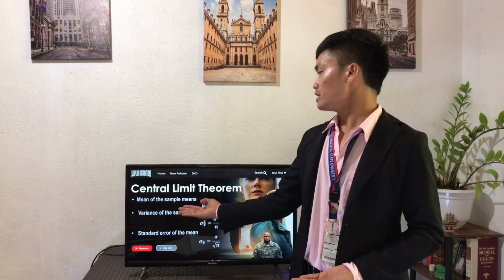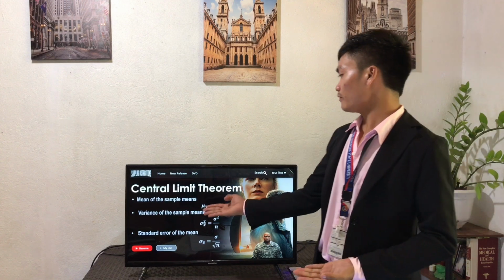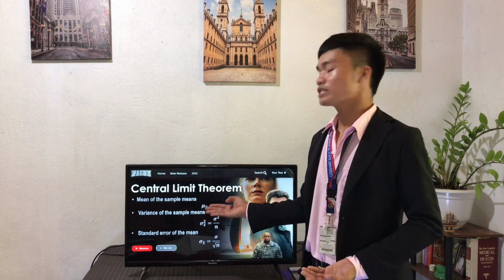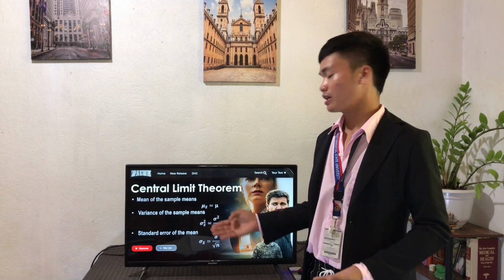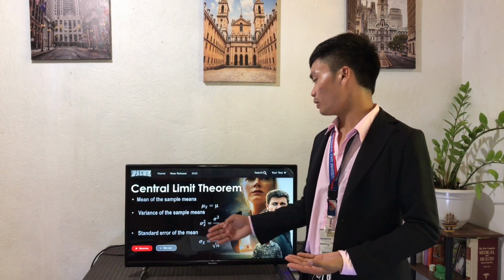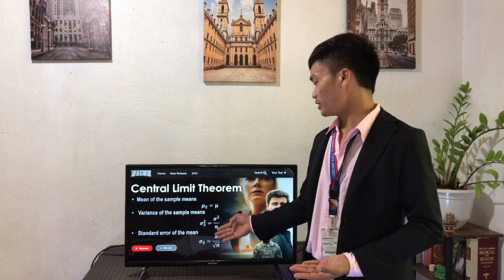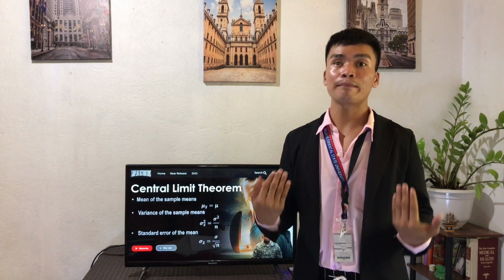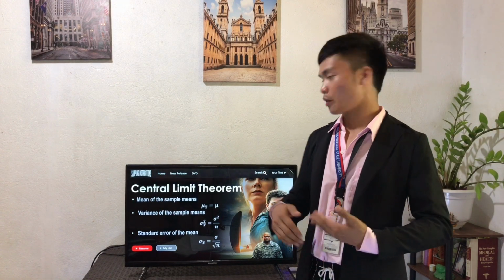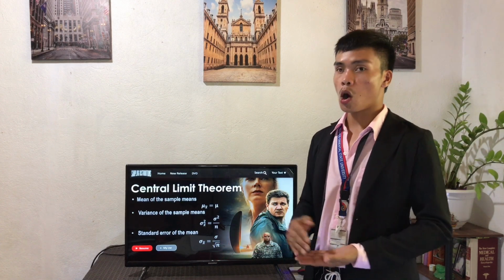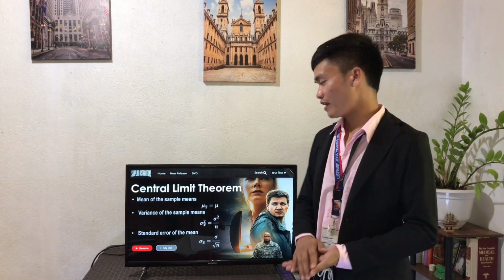First, mean of the sample means. So the mean of the sample means is represented by the equation mu sub x bar is equal to mu. Second, the variance of the sample means is represented as sigma squared sub x bar is equal to sigma squared over n. Then, the standard error of the mean or the sample standard deviation is represented by the equation sigma sub x bar is equal to sigma divided by square root of n.